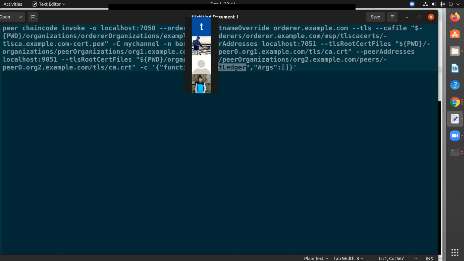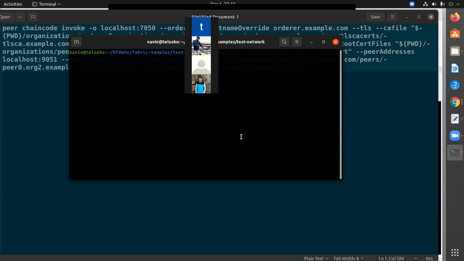And then the function we are calling here is init ledger. So this is an inbuilt function which is created inside the language. We are calling this function without passing any parameter. Simple stuff, right? I know this is a big command, but not a lot of things are happening. It's just that we are specifying the certificate authority, we are specifying the endorsement peers and which function we are calling. We are calling init ledger by not passing any parameter.